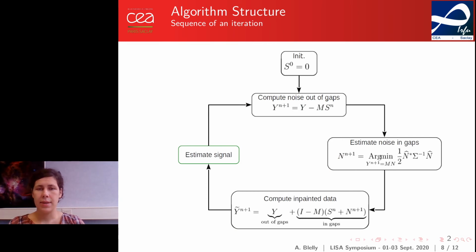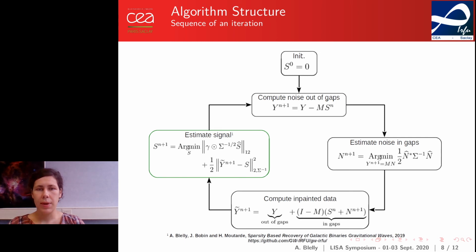The last step is the signal global estimation. We consider the inpainted data as non-gapped data. We then solve a denoising problem aiming at estimating the sum of signals coming from galactic binaries. This process is described in detail in an arXiv preprint, and the corresponding code is available on GitHub.